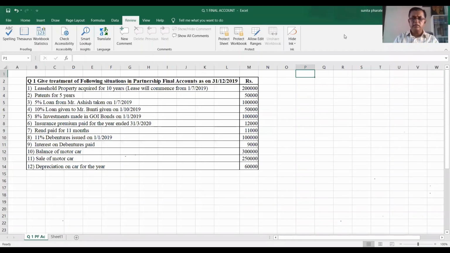Good afternoon, friends. We are here to discuss the first question for the topic Accountancy and Financial Management of SY BCom Semester 3. In this topic, I have chosen the first question, which asks us to give the treatment of the following situations in partnership final accounts as on 31st March 2019. Therefore, these are the bases which are given to us in the form of various items.